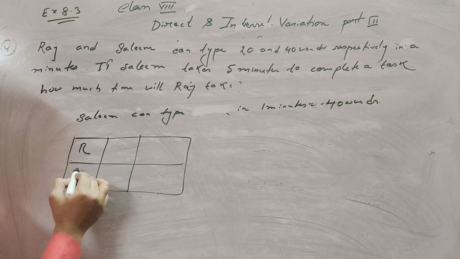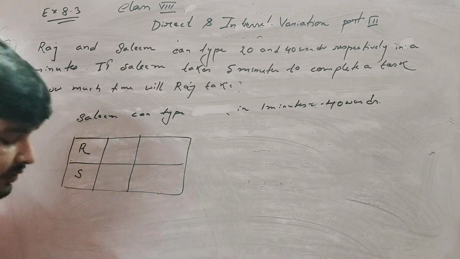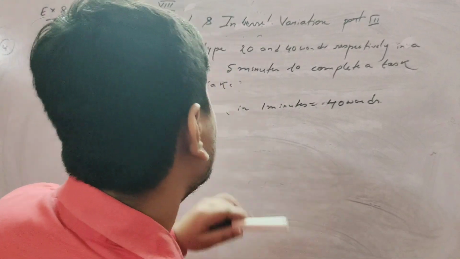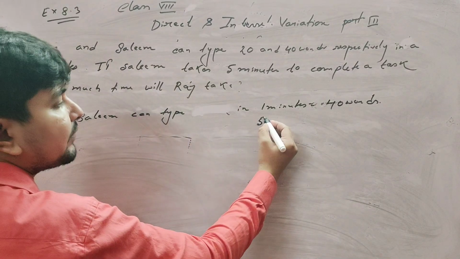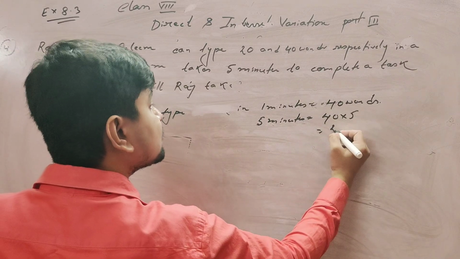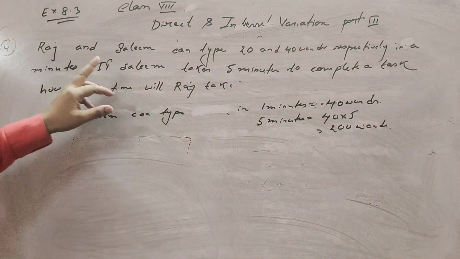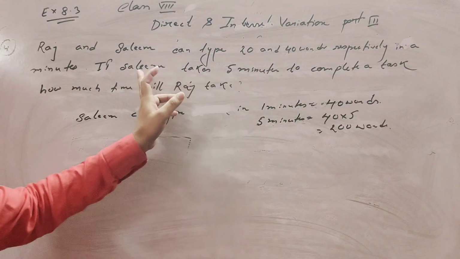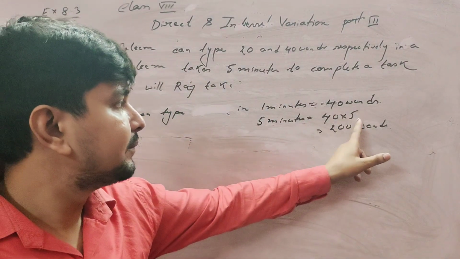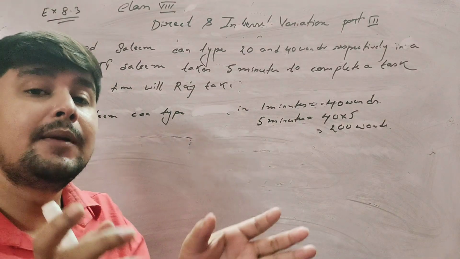Okay, no need to write in this portion. Salim can type in 1 minute equals 40 words. So in 5 minutes, 40 into 5, that is 200 words. Again I repeat, Salim can type 40 words in a minute. So Salim takes 5 minutes to complete the task. So in 5 minutes he types 200 words. Clear? So that means the task is to type 200 words.